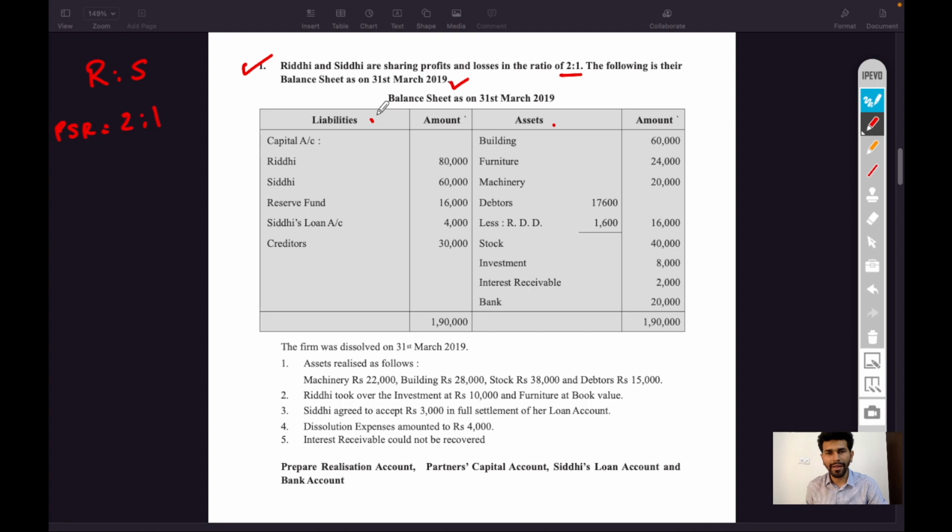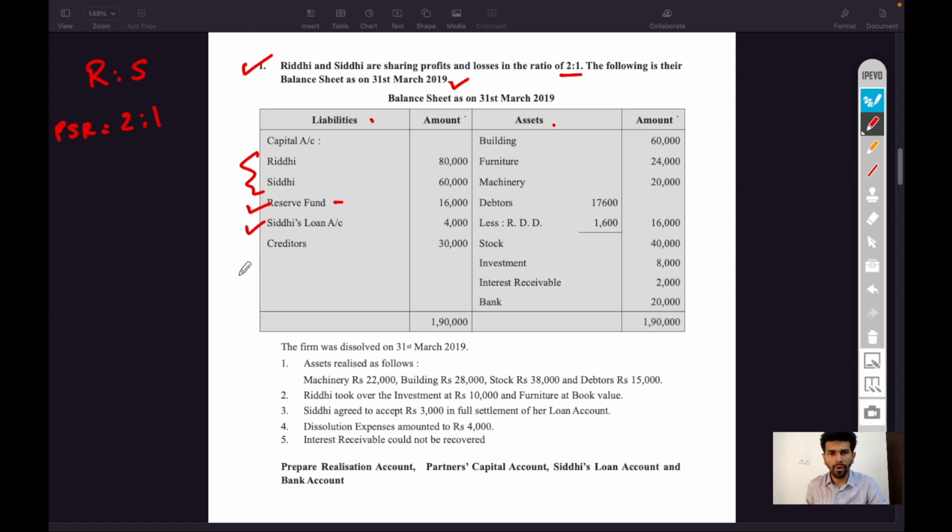Assets and liabilities side is given. Building, furniture, machinery, debtors less RDD, stock, investment, interest receivable and bank. The amounts are given on the asset side. Capital accounts of Riddhi and Siddhi are given. Reserve fund is given. Remember to distribute reserve fund among all the partners in profit sharing ratio.